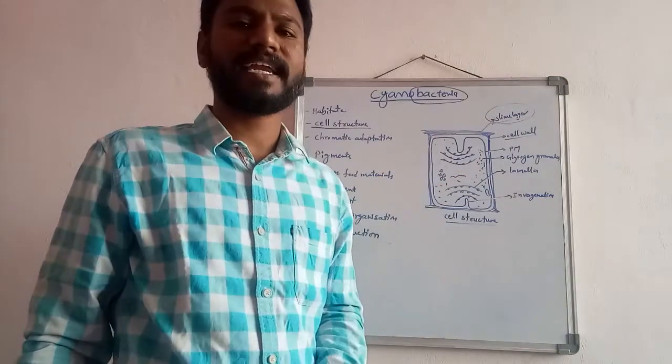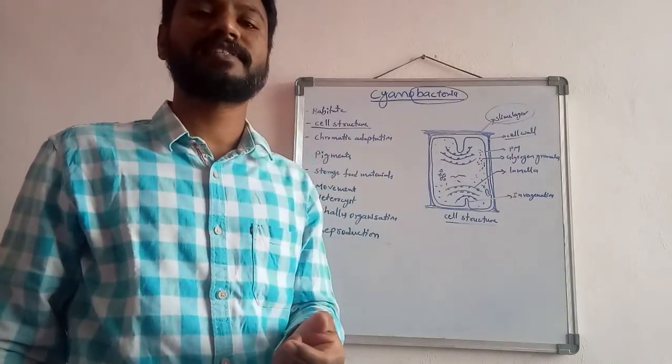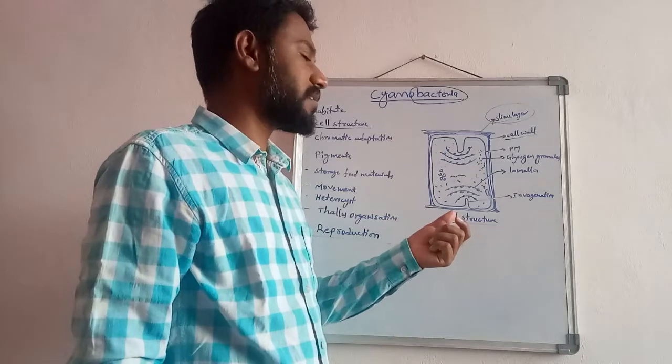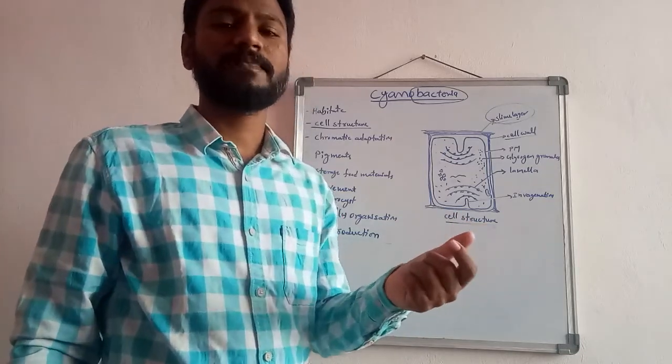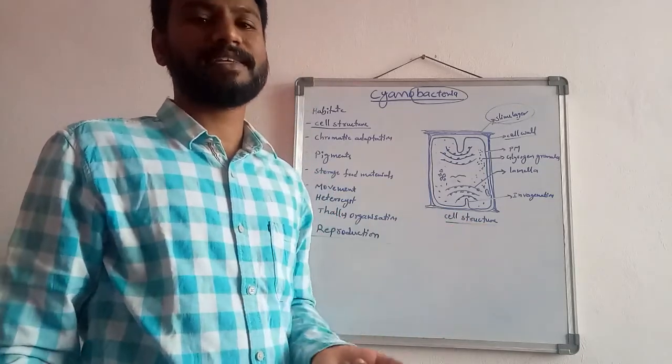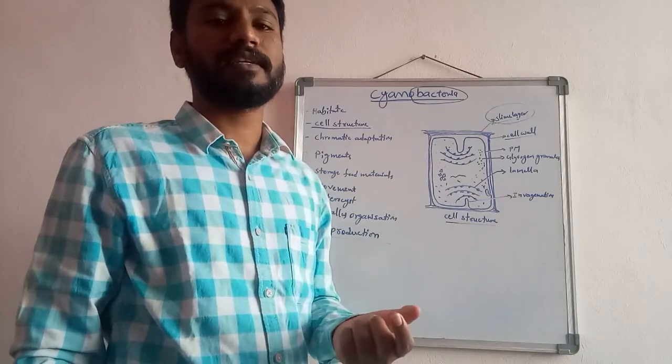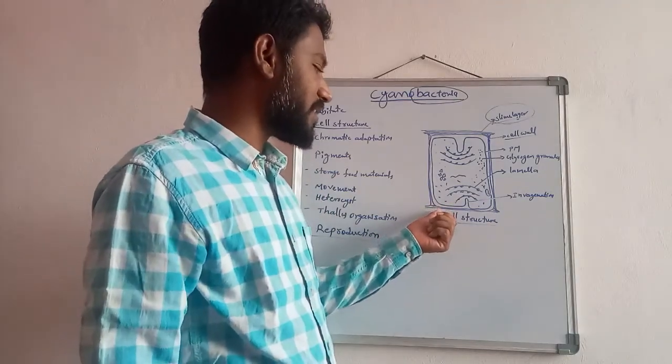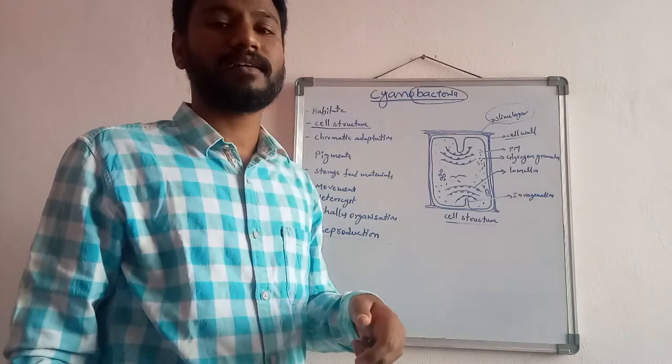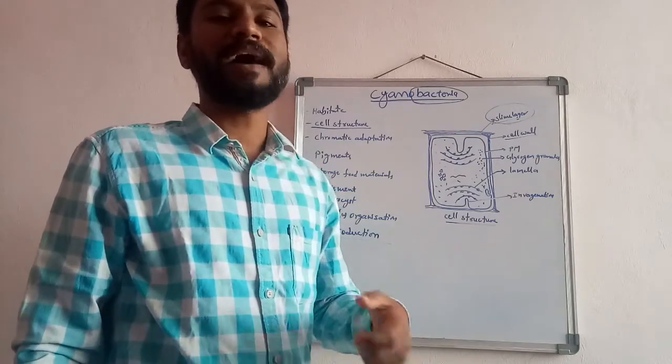What is the bacterial character? The bacterial cell wall contains muramic acid and mucopeptides. So the cyanobacterial cell wall is very similar to the bacterial cell wall.